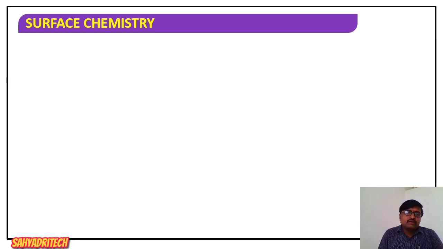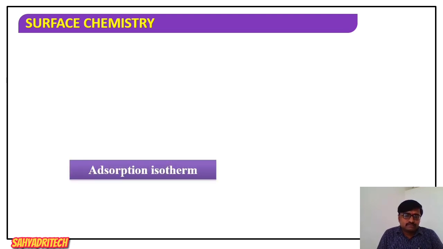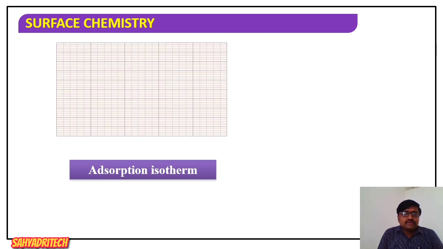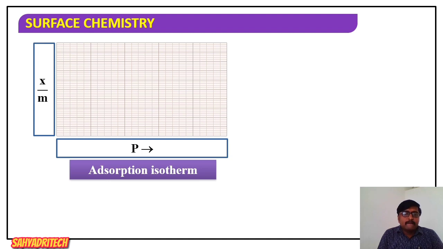Okay, well, if you look at the graphs, graphically, what is the adsorption isotherm, or how it looks like, say here x by m. X is the mass of a gas adsorbed, or you can say adsorbate. M is the mass of a adsorbent and P is the pressure of a adsorbate.